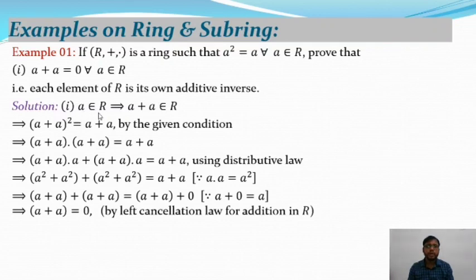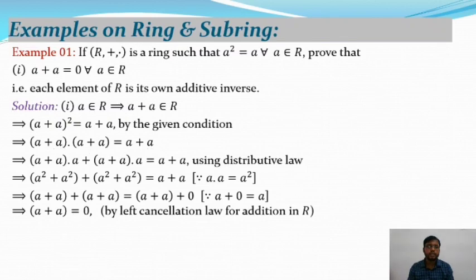a belongs to R. So let a be any element that belongs to R, where R is the ring. Okay, so this implies a plus a belongs to R. Now applying the above property, that means a square is equal to a. So from this we will get (a plus a) whole square equals a plus a, and this condition is given. And (a plus a) whole square equals (a plus a) dot (a plus a), and it is equal to a plus a.